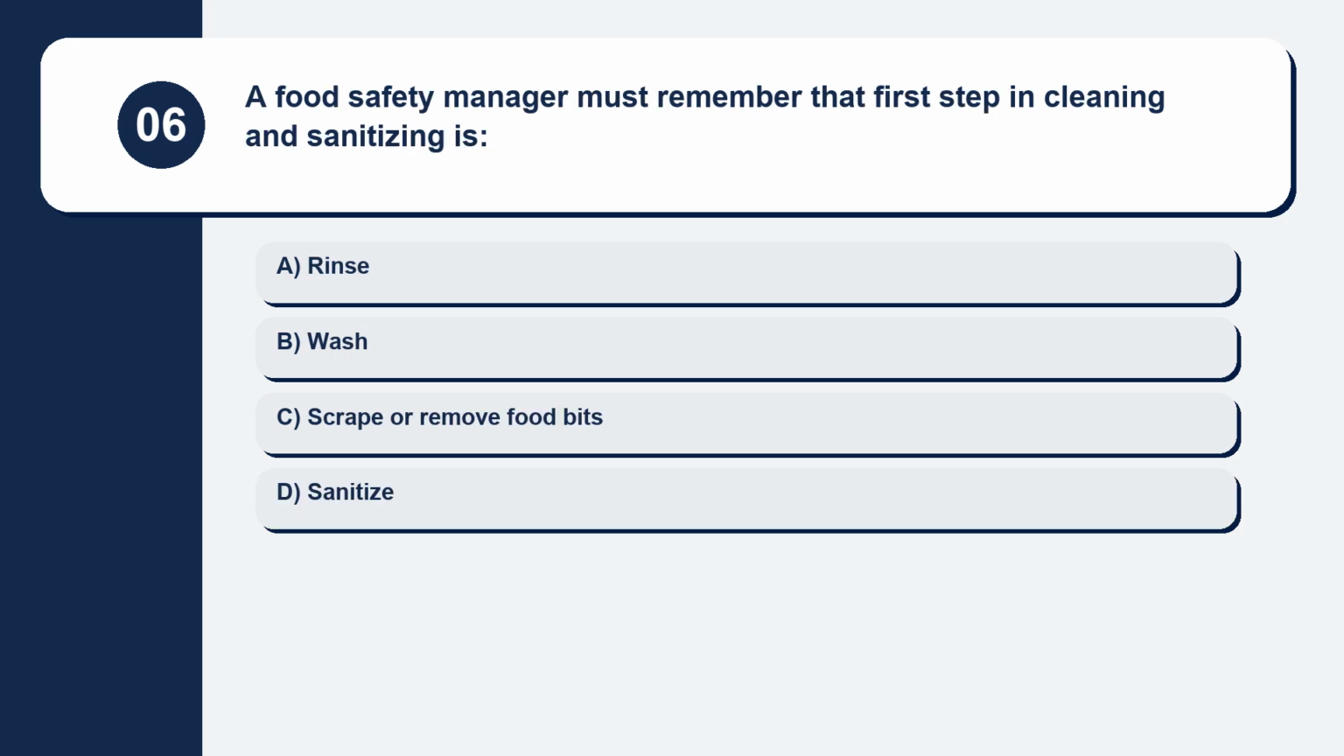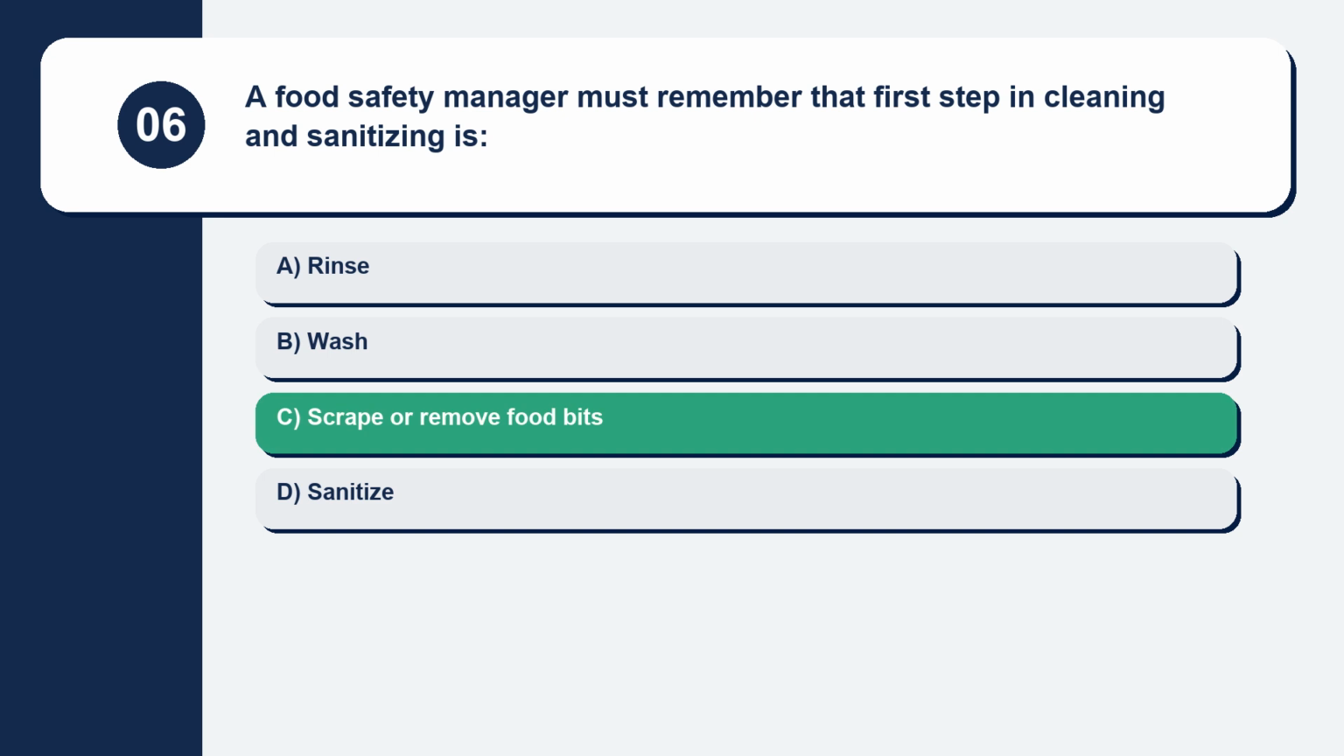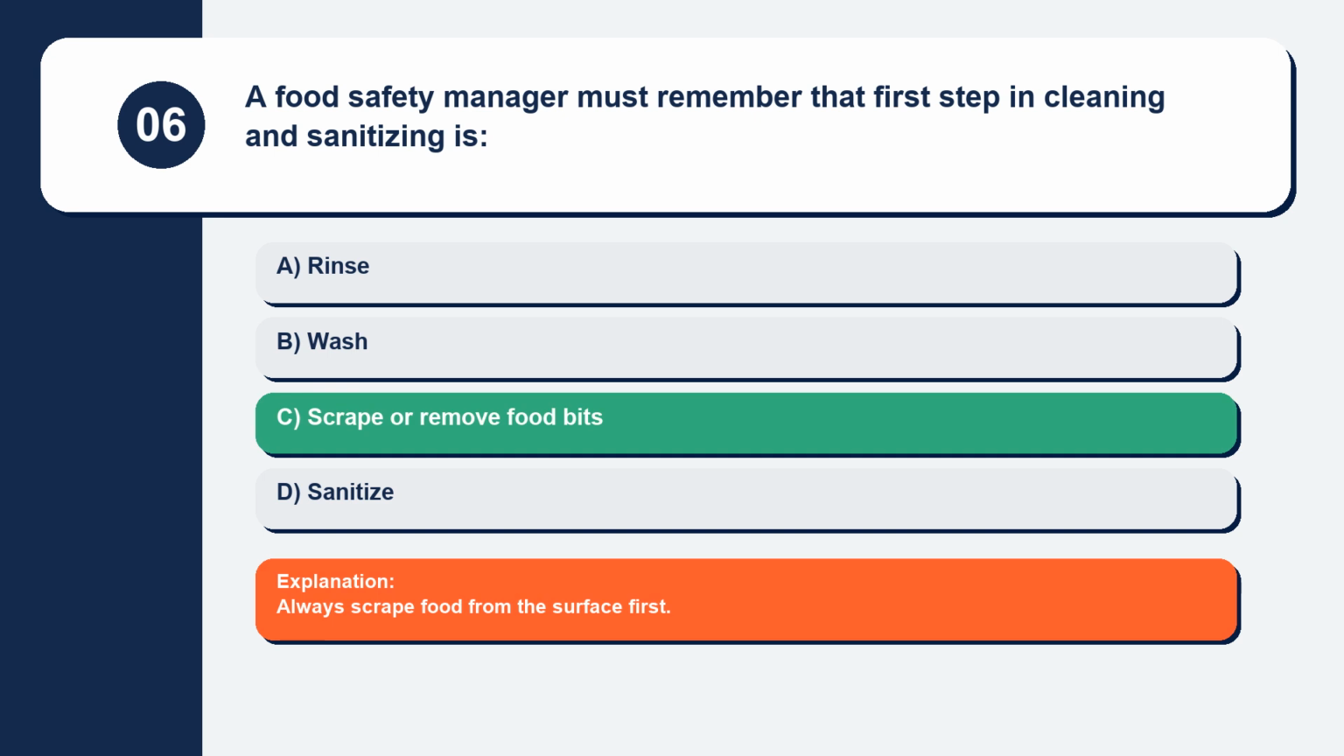Question 6. A food safety manager must remember that the first step in cleaning and sanitizing is rinse, wash, scrape or remove food bits, or sanitize. Always scrape food from the surface first.